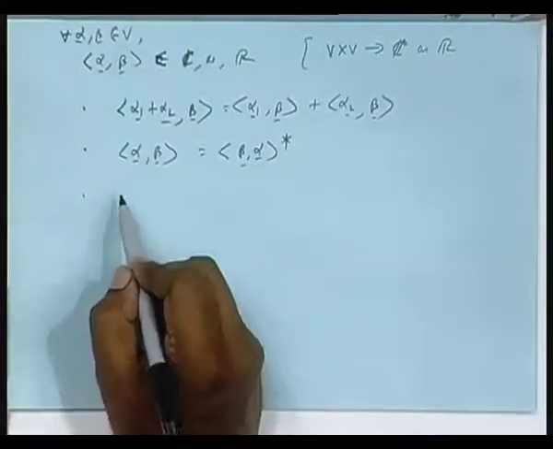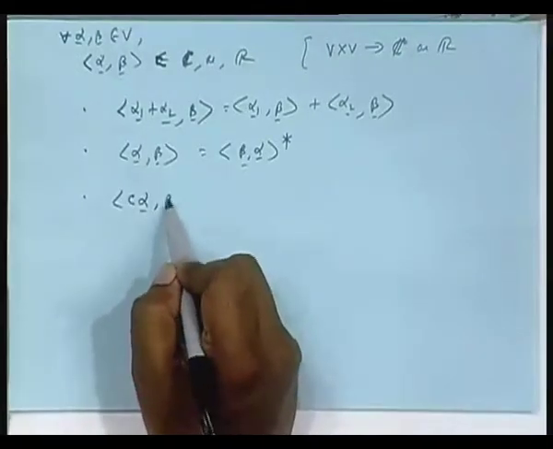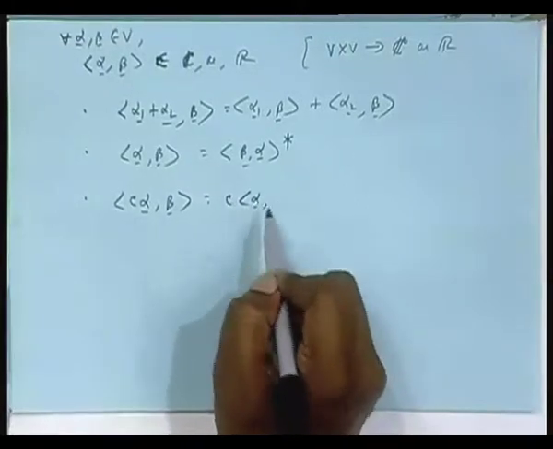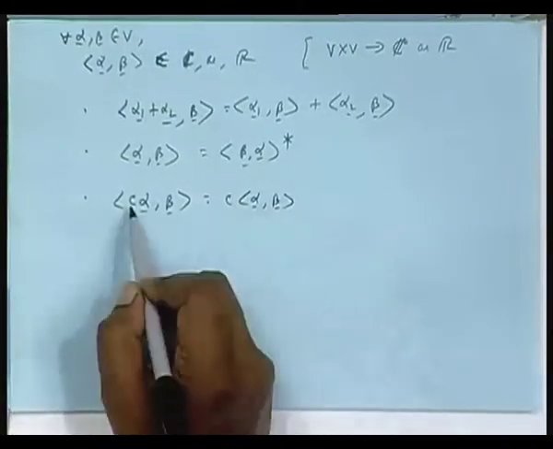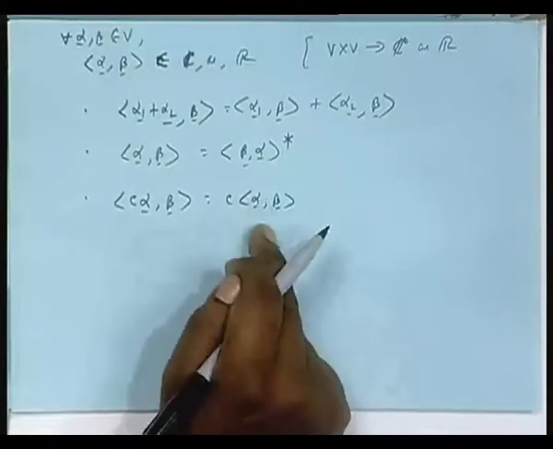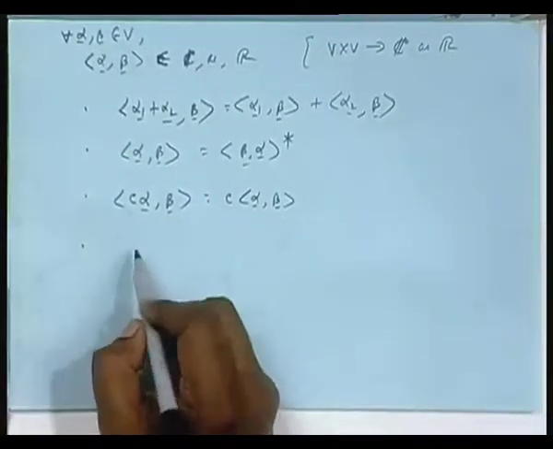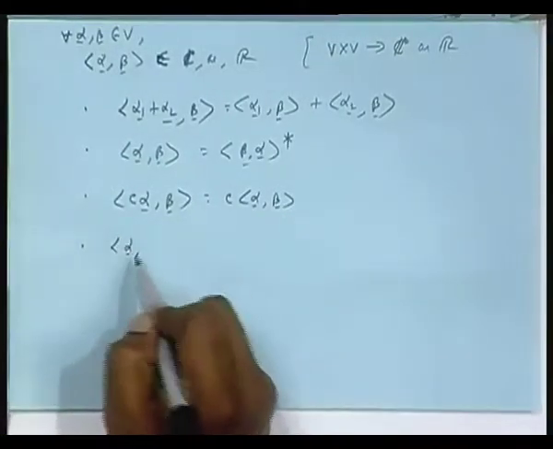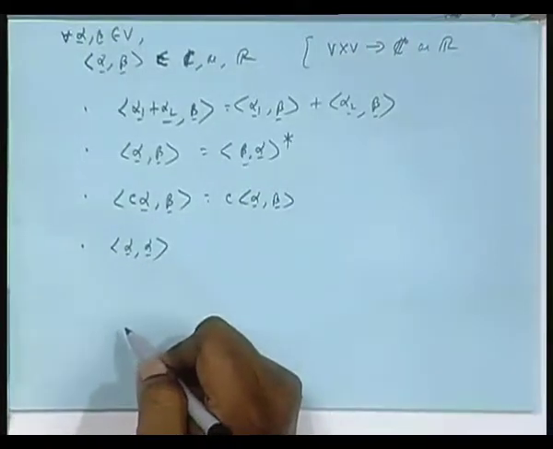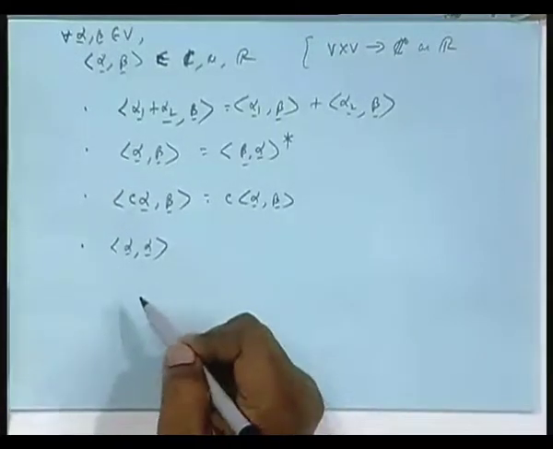Then, if you take C alpha, C for any scalar, the C can be pulled out. That is, you take C alpha and the inner product is the same as first doing the inner product between alpha beta, and multiplying the scalar by C, you will get the same result. And the last one is very important, all are important actually, that if you take the inner product of the vector with itself, like in the case of dot product P dot P, what does it give? Square of the length, that is more generally called norm square.